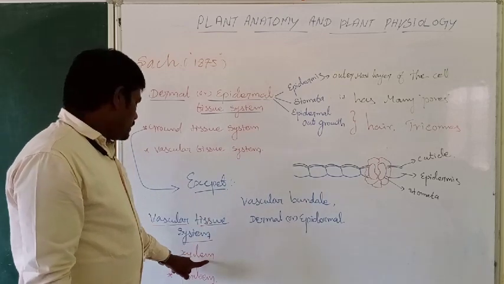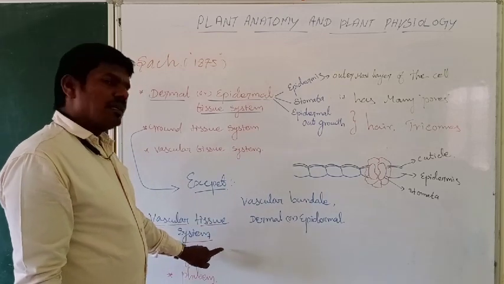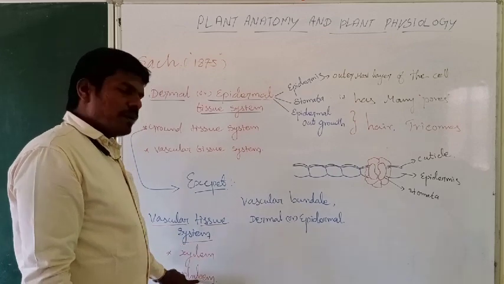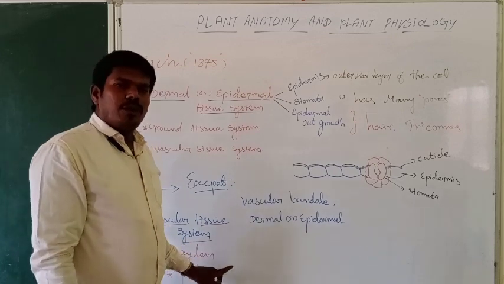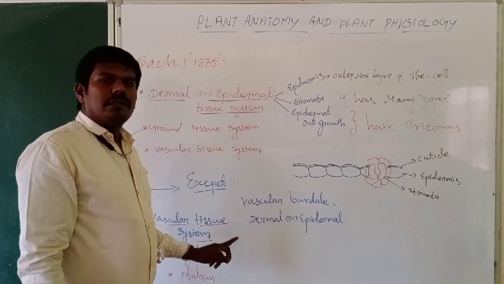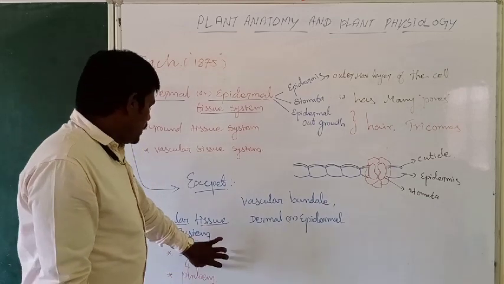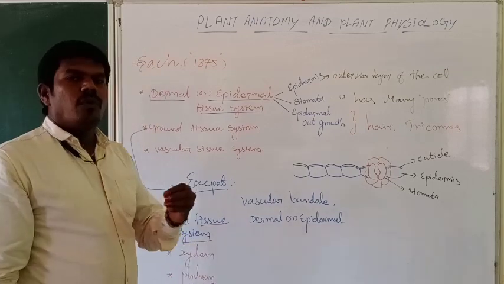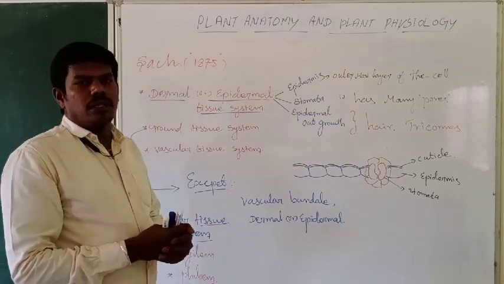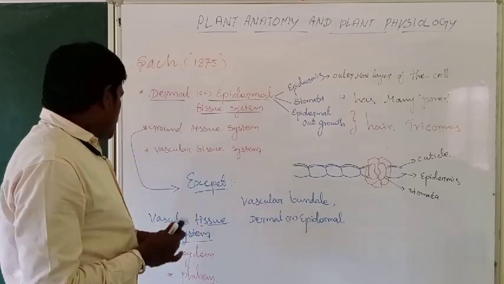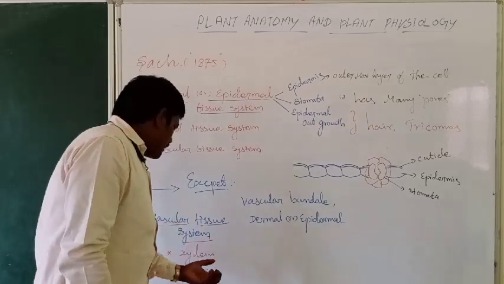What are they? Xylem includes xylem vessels, xylem tracheids, xylem parenchyma, and xylem fiber. And phloem includes sieve tubes, companion cells, phloem fiber and phloem parenchyma. These four kinds of cells are joined together and perform a single function.